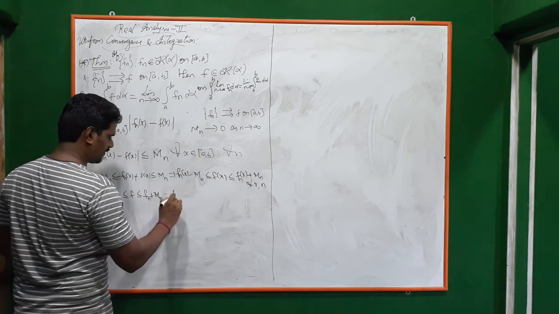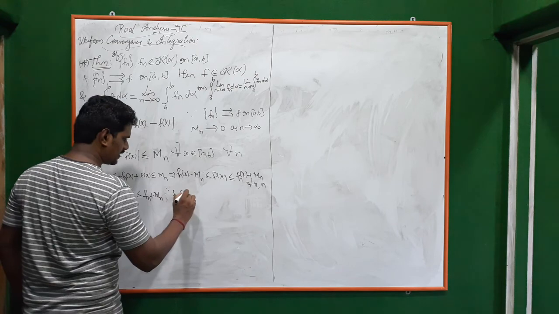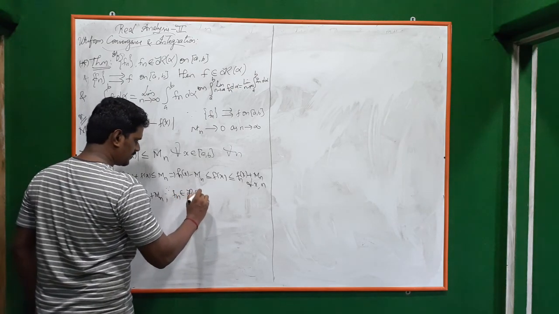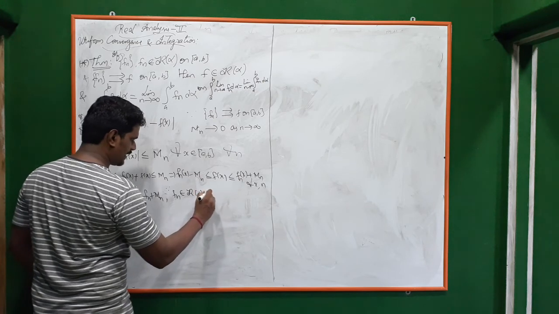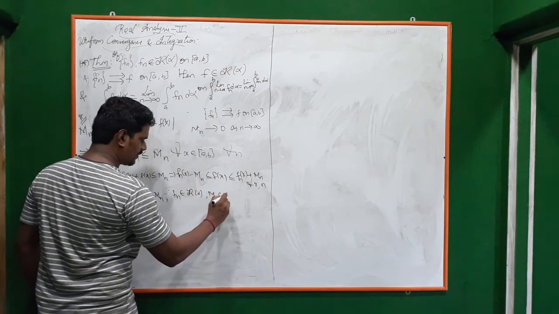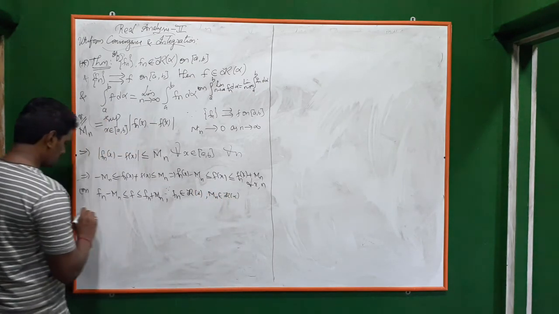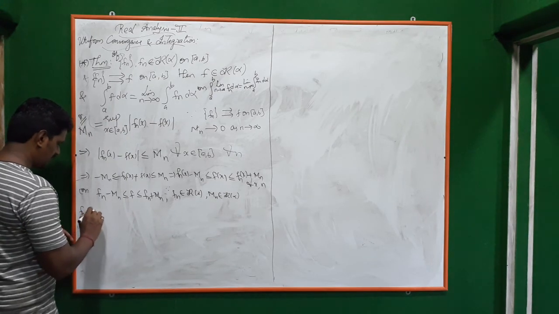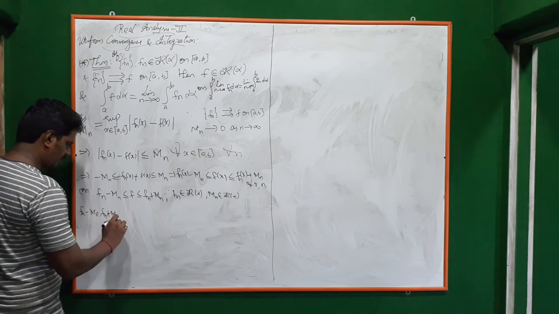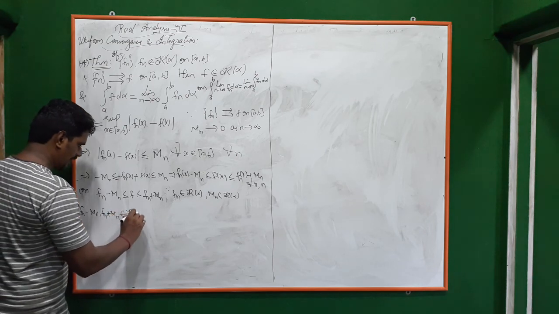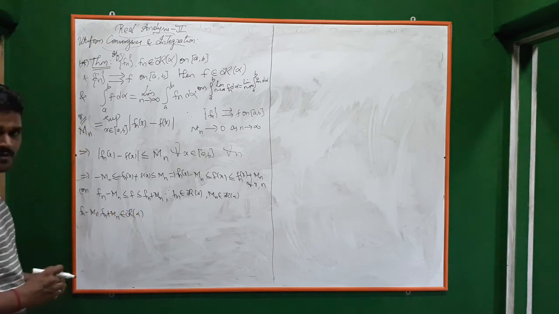Since fn belongs to R of alpha, and Mn, being just a real number, also belongs to R of alpha, fn minus Mn and fn plus Mn are all elements of R of alpha. All are Riemann integrable functions.